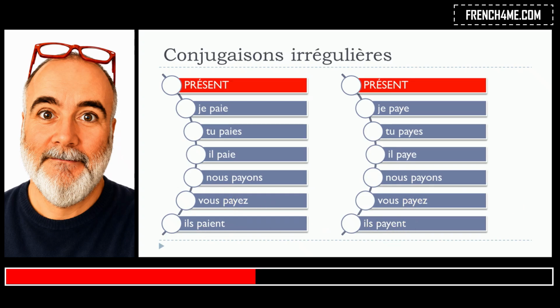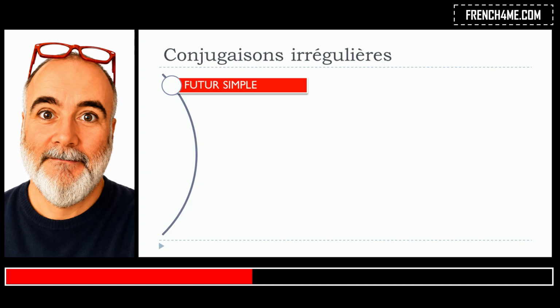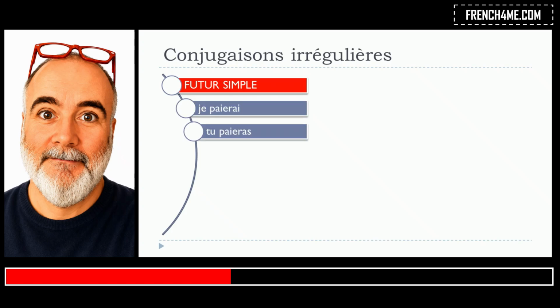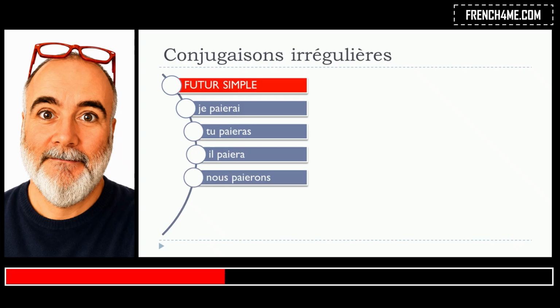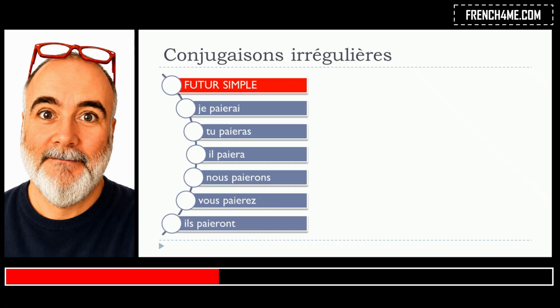And then futur simple. As you can see, I've been dividing the screen in two. We'll see first the official way l'Académie Française would like us to write it. Je paierai, tu paieras, il paiera, nous paierons, vous paierez, and then ils paieront.